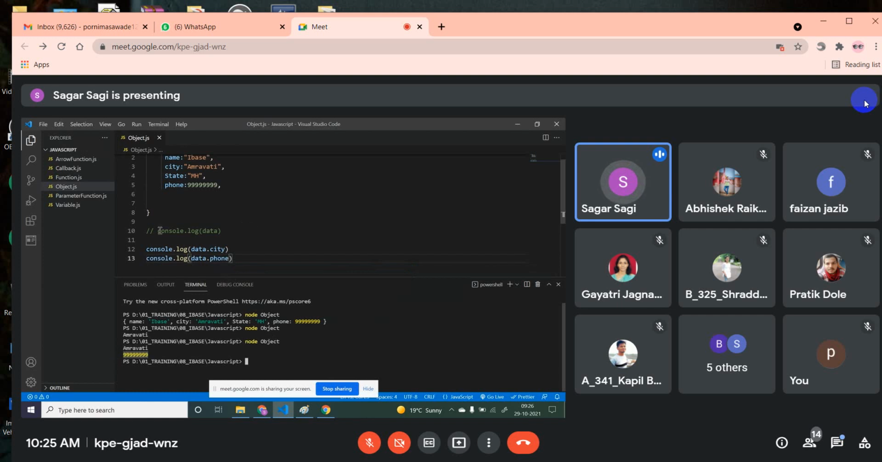So initially I accessed the entire object, then I am accessing particular properties. Now this is how you have to access the things. Here I'm just writing to access the properties.